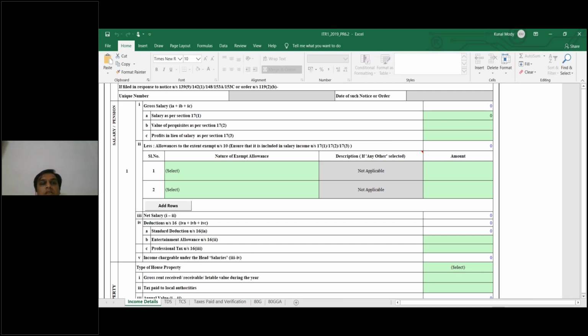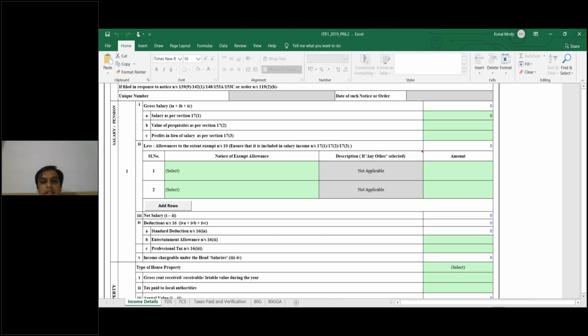Okay. So here the gross salary as per section 17(1), value of perquisites, profit in lieu of salary as per section 17(3). You can put these by checking your Form 16s. If you are having them, you can write down the same. And the nature of exempt allowance, like conveyance allowance, traveling allowance, which were earlier allowed, now they are not allowed. Now there are certain other leave travel concessions allowed. There are certain concessions still allowed, so that exempt allowance you can claim here.